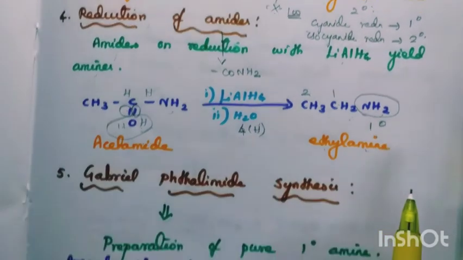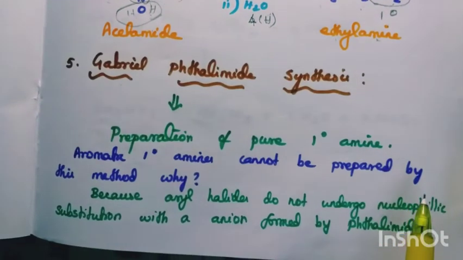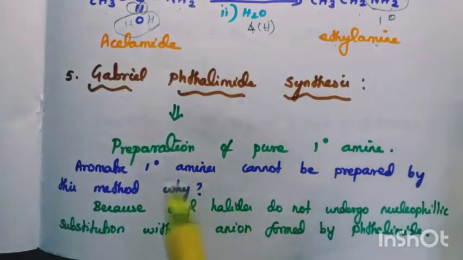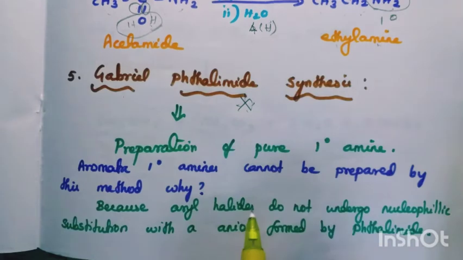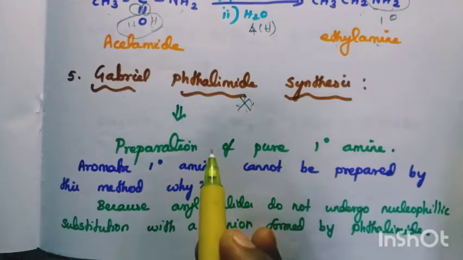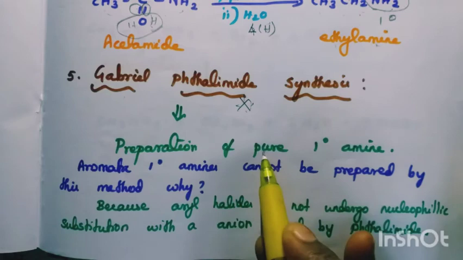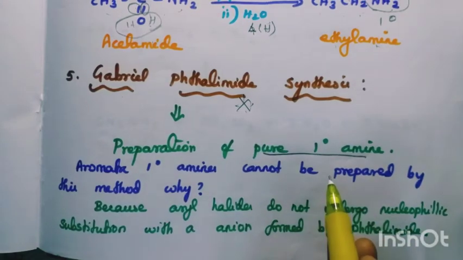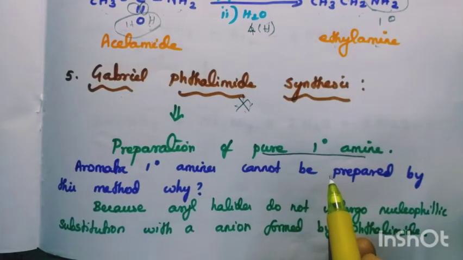And the next is Gabriel phthalimide synthesis. This is one of the important preparations. Name reactions are all important, no? Yes. This is also an important reaction, the Gabriel phthalimide synthesis. This is an important method to prepare pure primary amine.